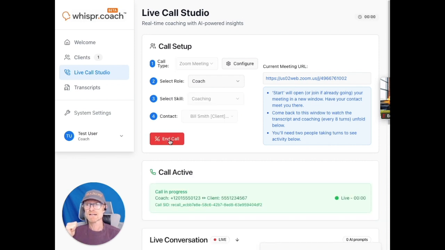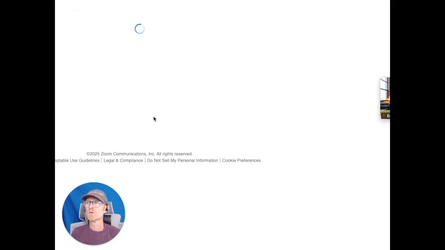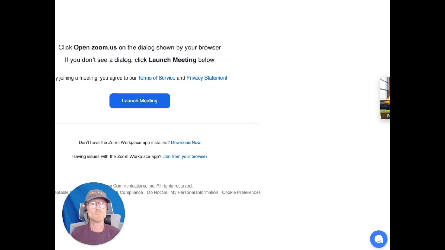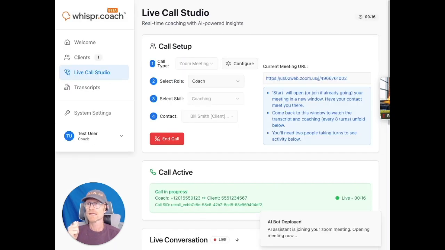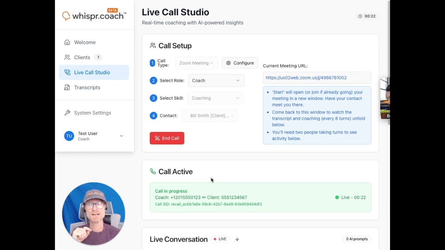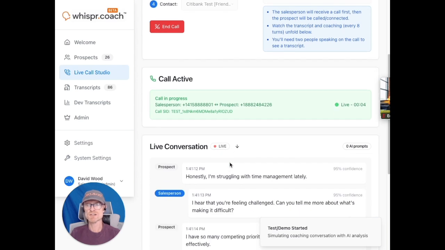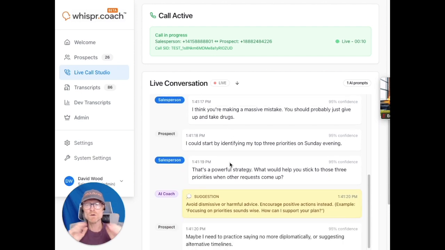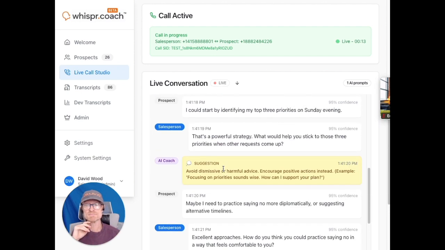So I'll hit start Zoom. It will open the Zoom meeting in another window, and then Whispr.coach will join you in that meeting, and you can have your client join you there too, or your contact. Then come back to this window, and this is where you'll see the magic unfold below. And about every 8 turns, you'll get a coaching prompt, which you can ignore or take its advice.